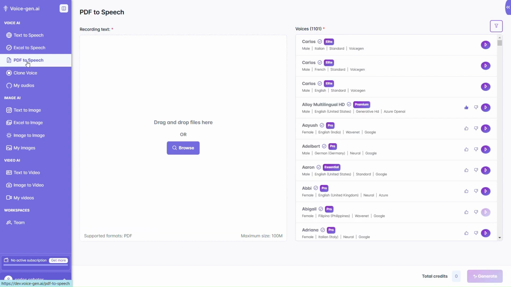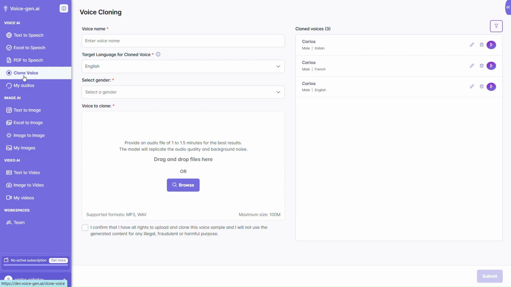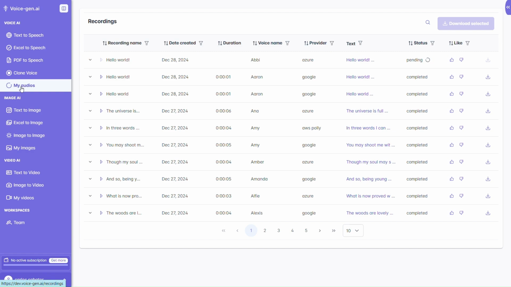Turn entire books into audiobooks by simply uploading a PDF. Clone your voice with just 1 minute of audio. The result is like the voice you are hearing now, since this is a clone created from a recording in Spanish. All your results are neatly organized by type in my audios, my images, and my videos.